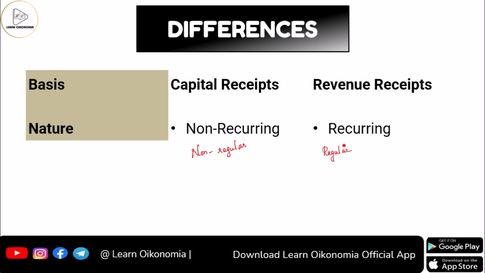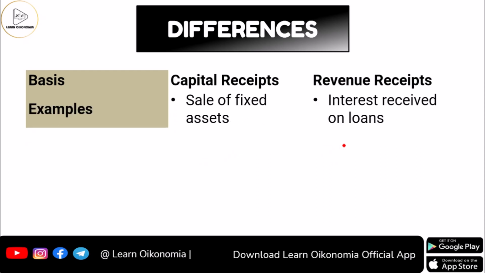That means when it comes to capital receipts, the government today will be getting some money, tomorrow it will not be getting, day after tomorrow it will not be getting, like that. Revenue receipts means today the government is getting money, tomorrow also it will get the same money, day after tomorrow also it will be getting the very same money. That means regular flow of money to the government is something that is being considered as revenue receipts, whereas in the case of capital receipts, this flow of money to the government is non-regular, or this is not regular.